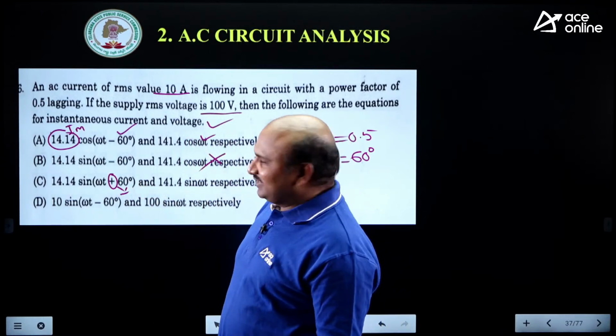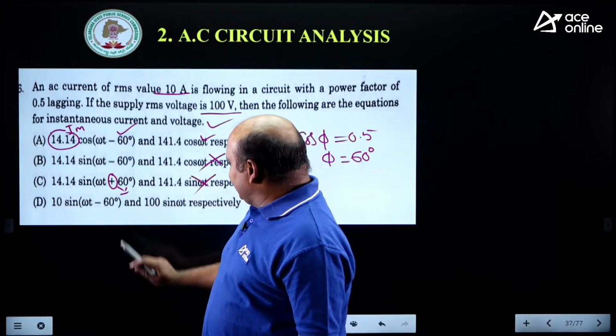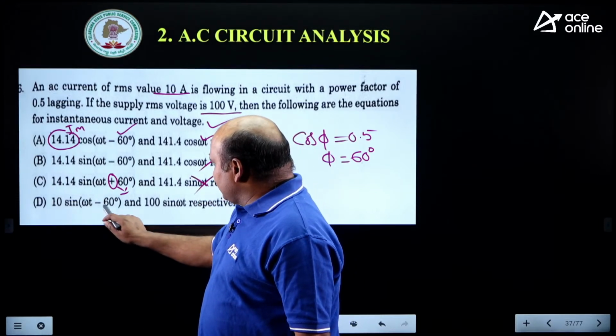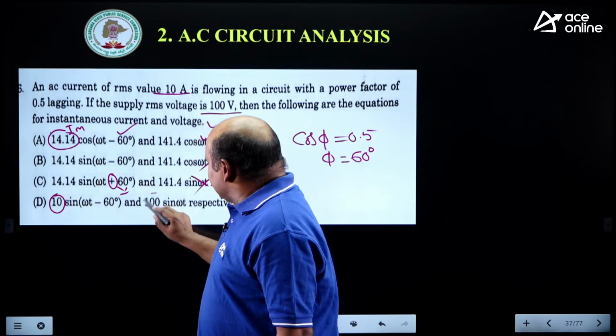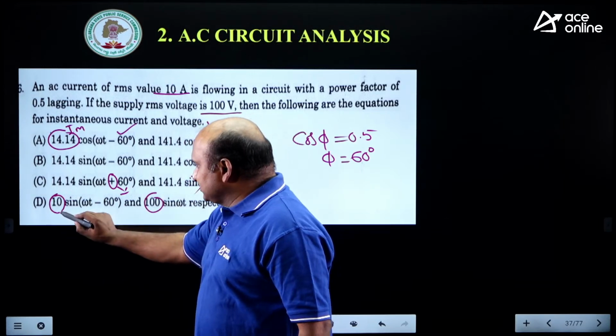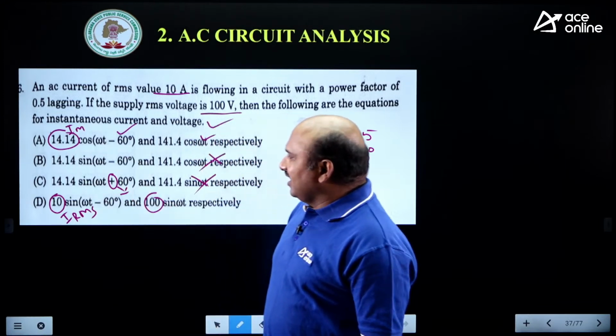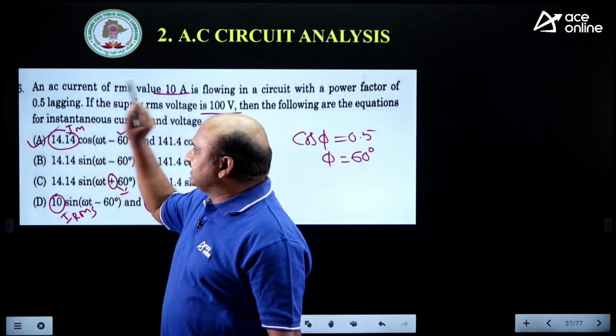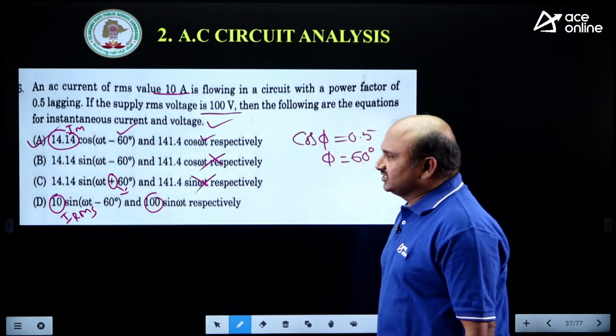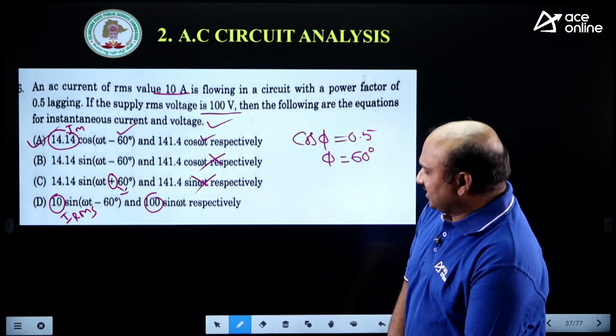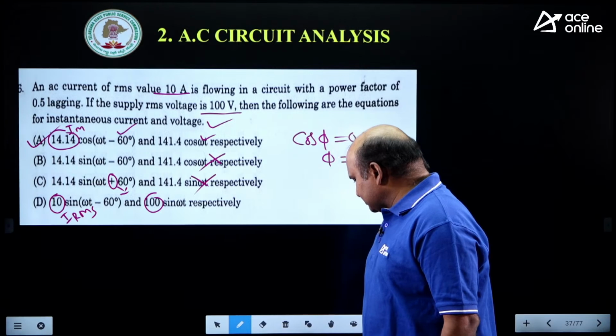Current plus is there, that's why it is not correct. And here 10 sine omega t. Here both are sine, but here this is what value? IRMS value. But what value should we consider? I maximum. While taking the instantaneous values, we should consider I maximum. That's why option A is the correct one. Very good here.